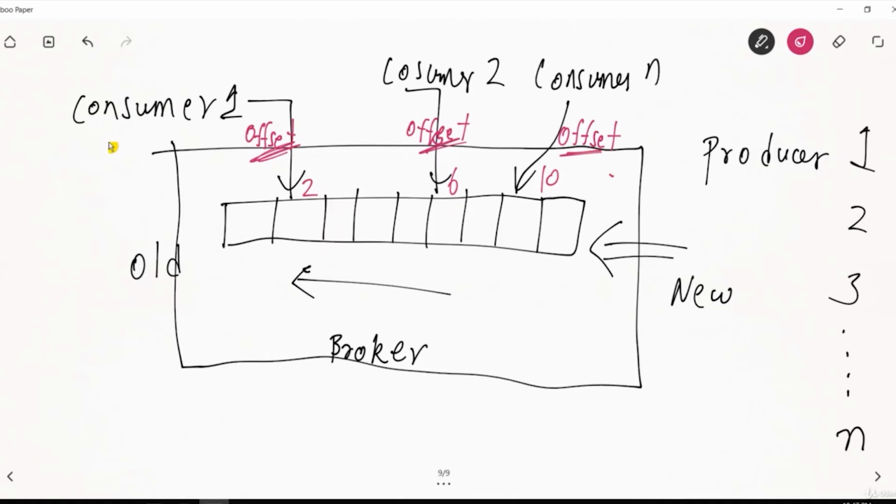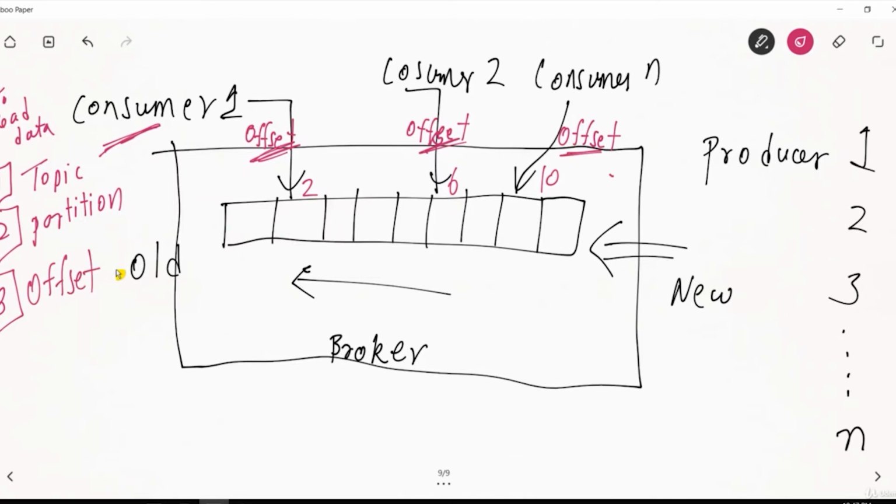Whenever the consumer wants to read the data, it needs to provide three things. The first thing is the topic name. Second, it needs to provide the partition it is reading from, and the third thing it needs to provide is the offset, that is, what offset it is reading the data from. So this is how the data moves.